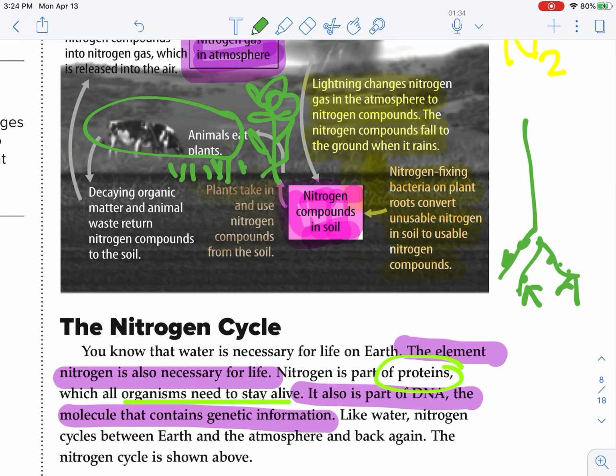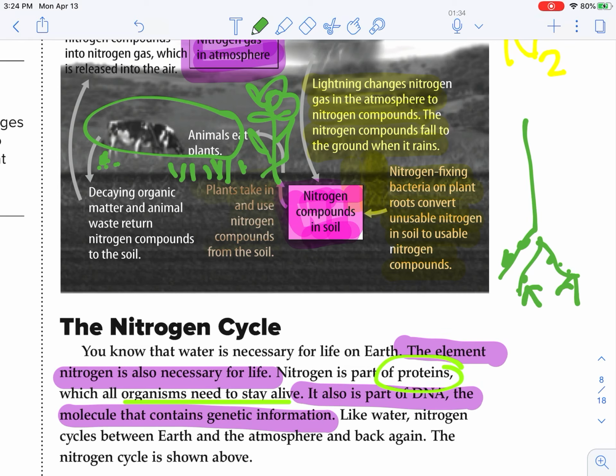Okay, so decaying organic material and animal waste return nitrogen compounds to the soil. All right, so we know we've got this cow here, and we know that we've got some waste here, right? So that waste and that cow is going to be nitrogen rich.